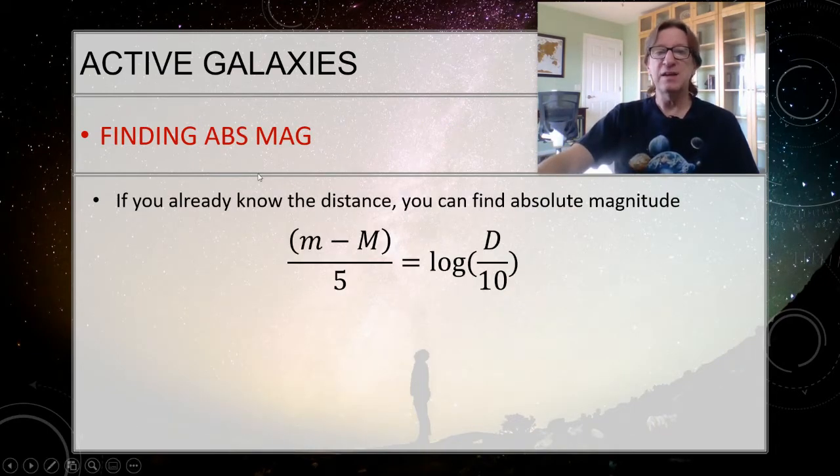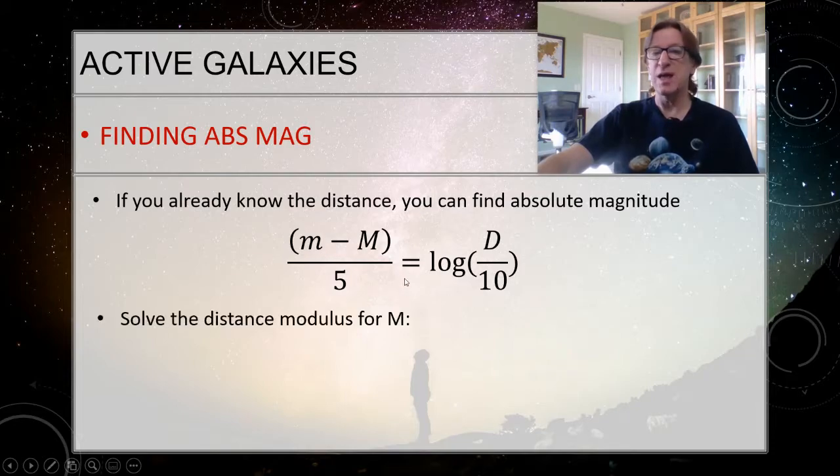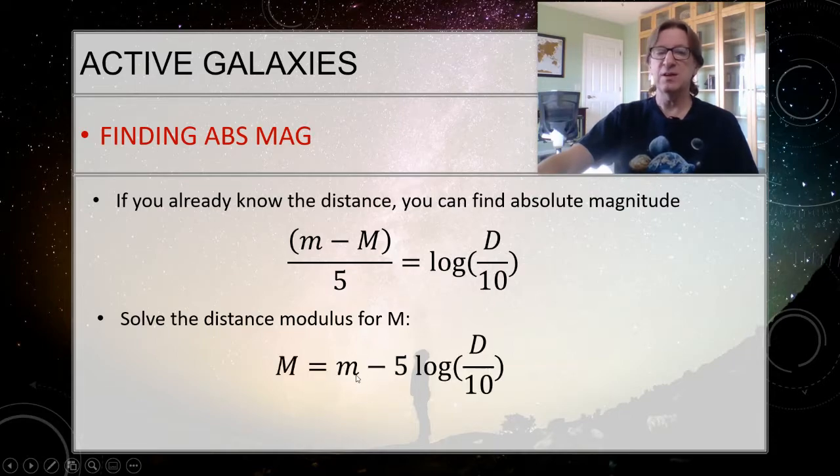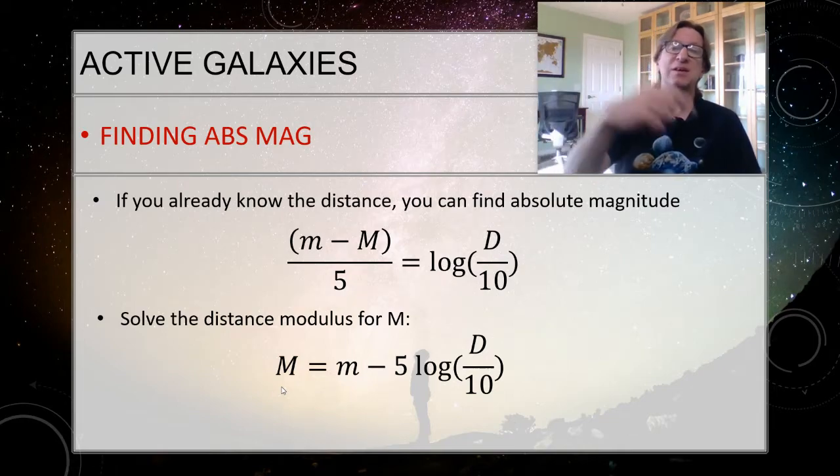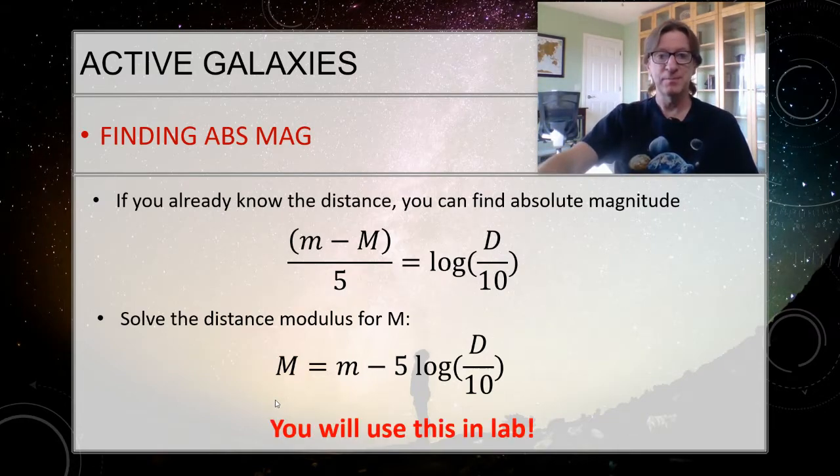All right, so finding the absolute magnitude, if you know the distance, then you can find the absolute magnitude. And we did this in a tool a little while ago. So here's the distance modulus. We want to solve this for M. So I'm going to multiply both sides by 5 and subtract the m, and we get this. So this is the format. If I know the apparent magnitude and I know the distance, then I can get the absolute magnitude. And then if I've got the absolute magnitude, I can get the luminosity. And if I've got the luminosity, well, then I can get a theoretical mass for it.